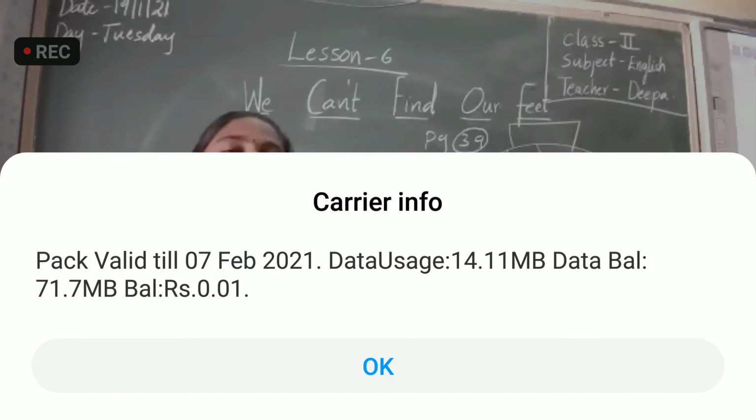Whoever has completed the homework, okay, well and good. But who didn't complete the homework, who was absent yesterday to the online class, just write the poem in the CW, children. Not in the homework. Write in the CW neatly.